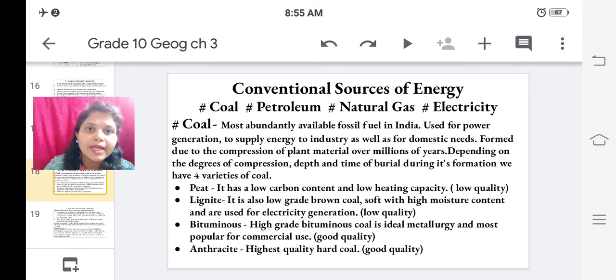Okay, there are two types of energy resources, conventional and non-conventional. Let us study conventional sources of energies. We get this energy from coal, petroleum, natural gas and electricity. Let us study them individually.